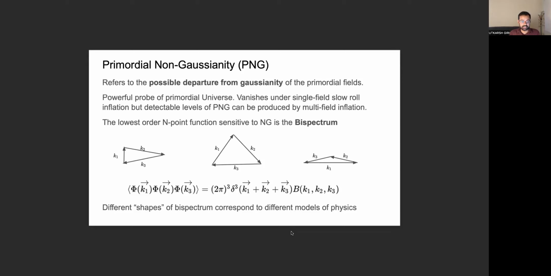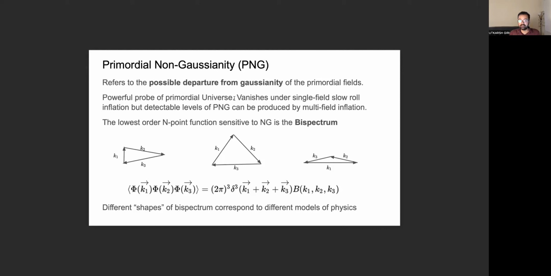And as its name suggests, primordial non-Gaussianity refers to any possible departure from Gaussianity for the fluctuations in the primordial scalar fields. So far, we have not detected this signal, so we do not know whether primordial fields had Gaussian fluctuations or if there was any non-Gaussianity in it. But if we want to detect it, it will be a very powerful probe of the primordial universe, as it can tell us about the field contents of the early universe.